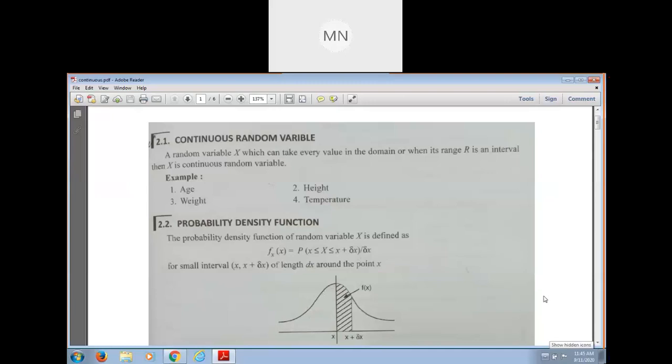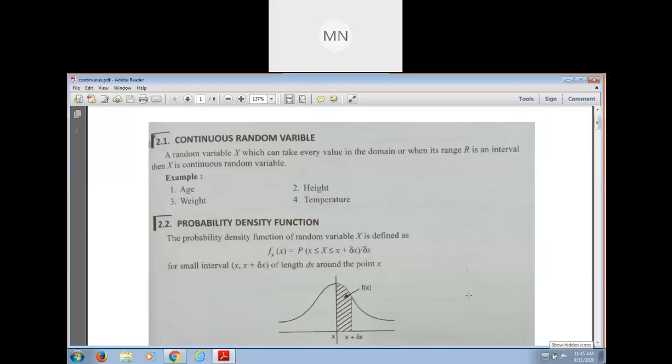Let me give the definition. The probability density function of random variable x is defined as f of x equals P of x to x plus delta x, where delta x is a small increment, for the small interval x to x plus delta x.